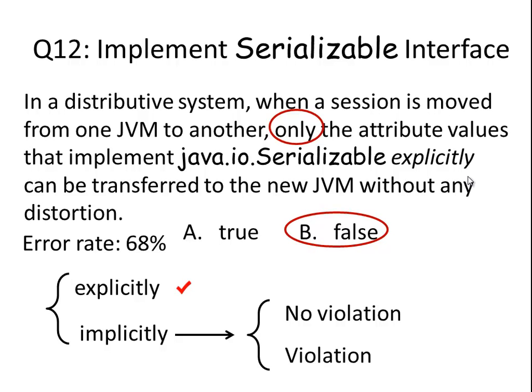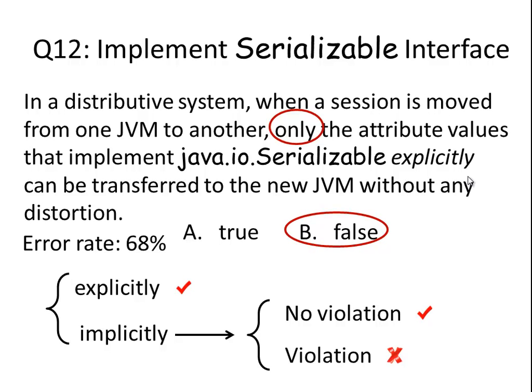But the second subcase, violation. We may have some violation of the serializable requirements. That means we may have some non-serializable object in our Java class. Then it is not okay. So the first subcase, no problem. Second one, you have a problem.